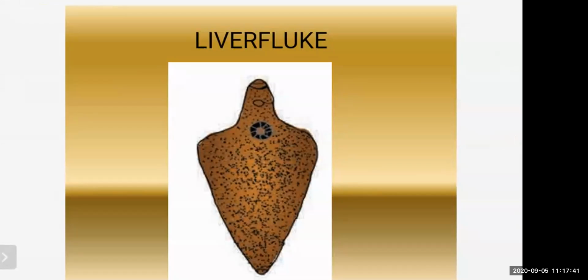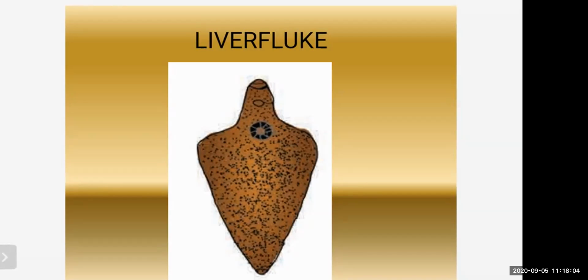And these are triploblastic. That means what? The body is made up of 3 germ layers: endoderm, ectoderm, and mesoderm. And these animals, how they are? Hermaphrodite. Hermaphrodite means both male and female reproductive systems are present in the same animal body. So that is about the liver fluke.